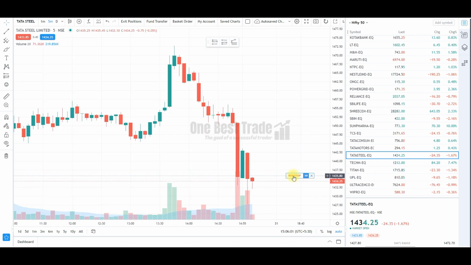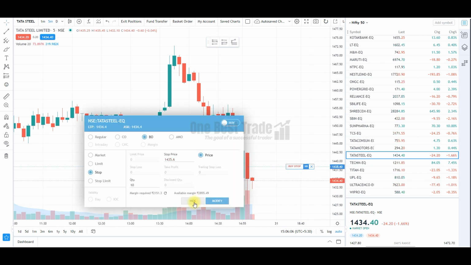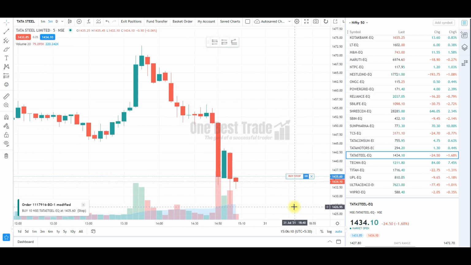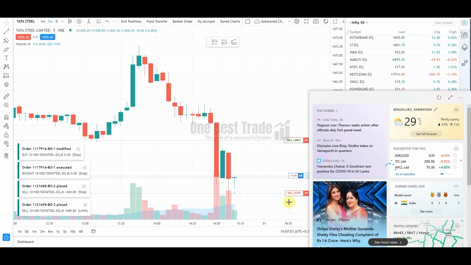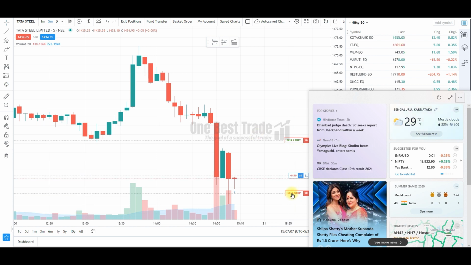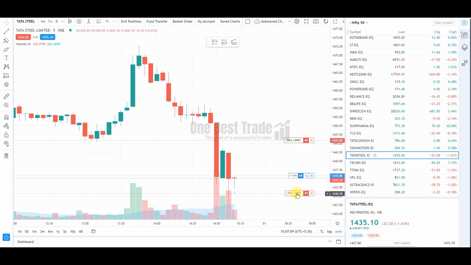I want to buy just on break out of this candle. Just go and drag and modify it. Now I'm going to buy only if the price breaks this candle high. Now order got executed. Okay, the 5 rupees stop loss and 10 rupees target. You can always manage your trades from the chart itself.